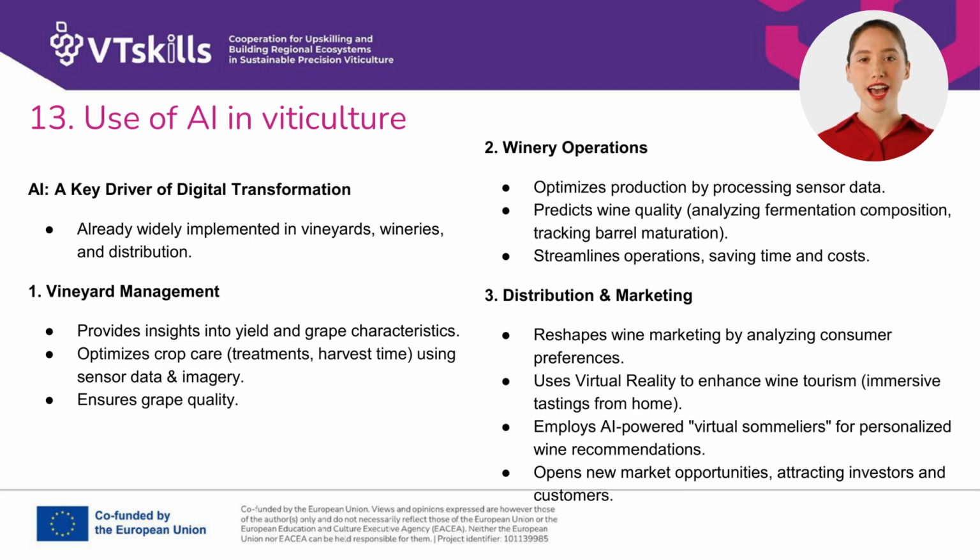In wineries, AI processes sensor data to optimize production. AI can predict wine quality by analyzing the composition of fermentation products, tracking maturation in barrels, and streamlining operations, ultimately saving time and costs. Also, wine marketers use AI to reach the end customer. AI is reshaping wine marketing by, for example, analyzing consumer preferences.